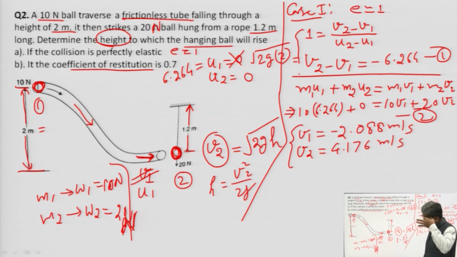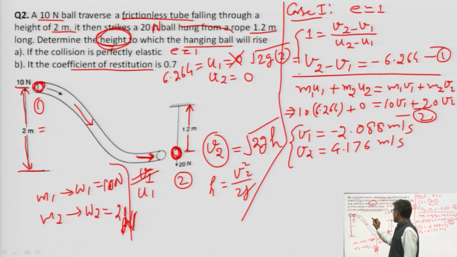Now we need to calculate the height to which the hanging ball will rise. To calculate h, we need to apply the work energy principle.